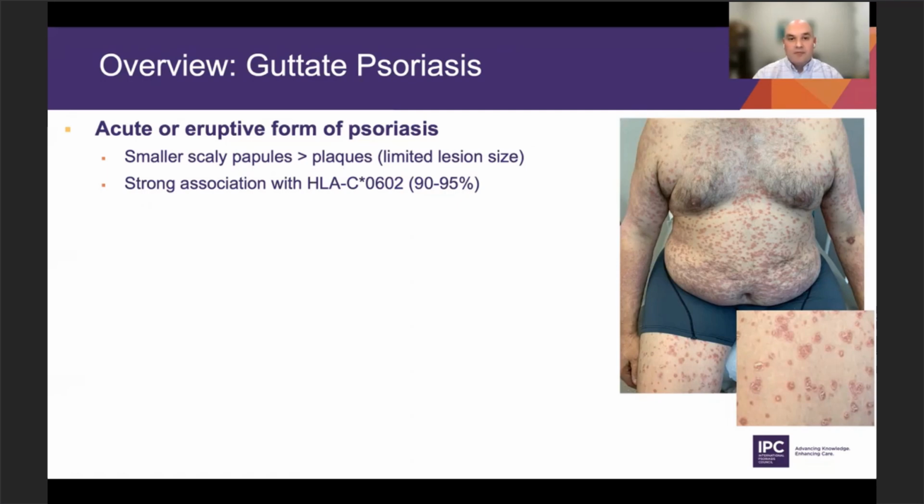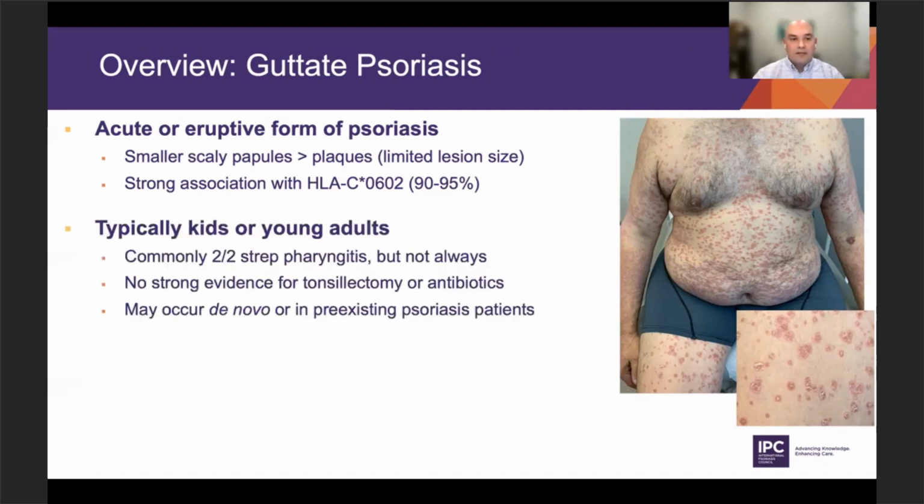HLA-C*06:02, formerly CW6. Very high rates, nearly 100%, as opposed to about half of patients with plaque psoriasis. While this is classically known to present in young adults or even kids that have had strep infections, that's not always the case. There's really no strong evidence for tonsillectomy or antibiotics as a treatment for the psoriasis, while we do treat the infection. And this eruptive form can really exist.